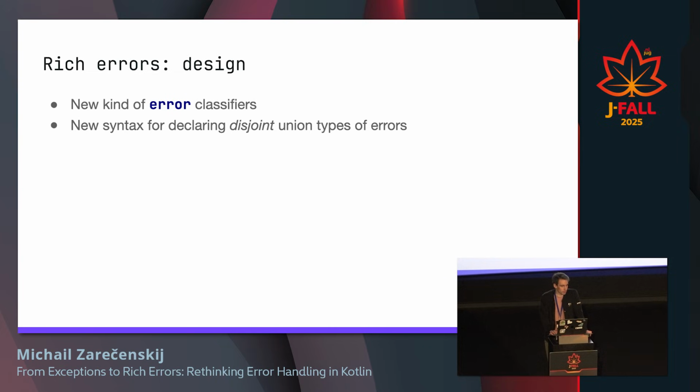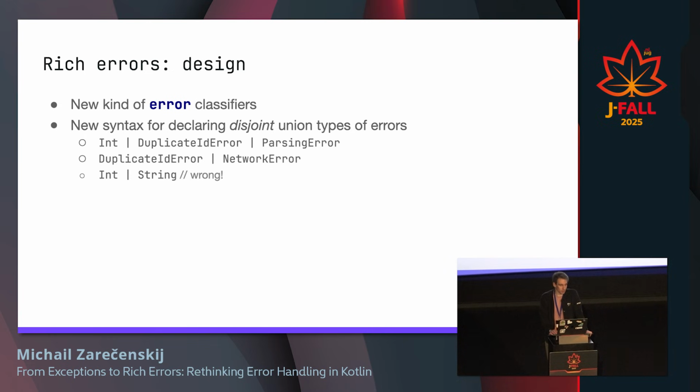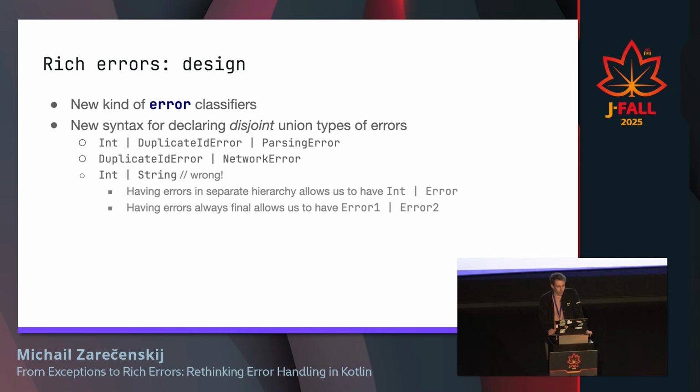The next thing is that we introduced this pipe operator for declaring disjoint union types. So we can declare, like, Int | DuplicateIdError | ParsingError. We can have just a bunch of errors, but we cannot have Int | String. And here the thing is that because errors are in a separate hierarchy, it's possible to write Int | Error, because this union is disjoint, so they don't have any common supertype.